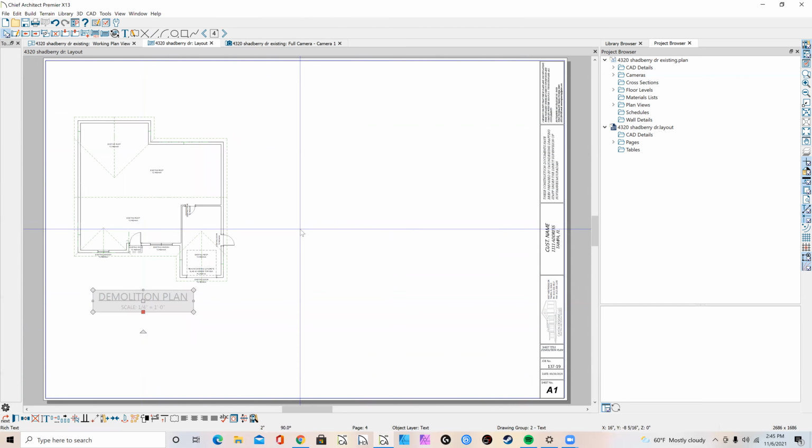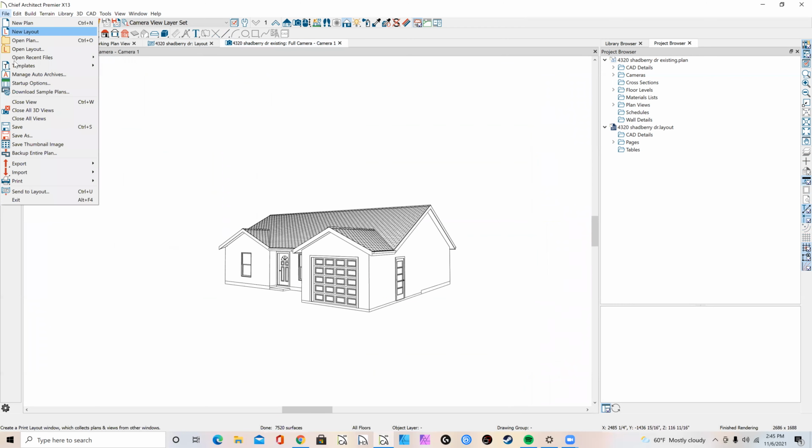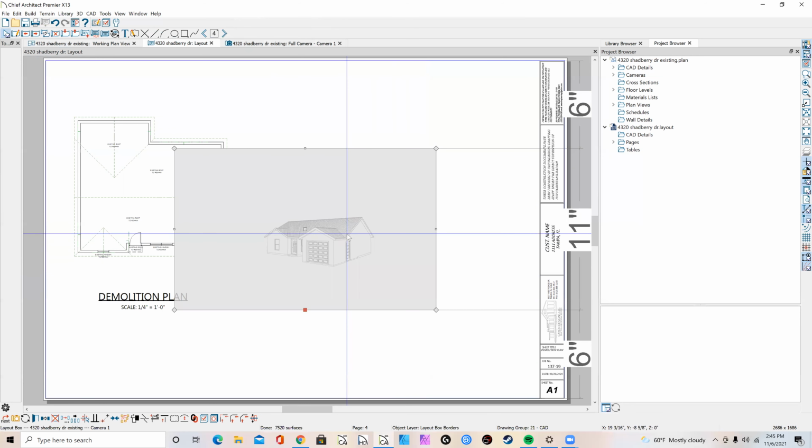Slide this up a little. Again, I'm going to send this over. File, Send to Layout, Current Screen. You hit OK. And we can make this bigger.